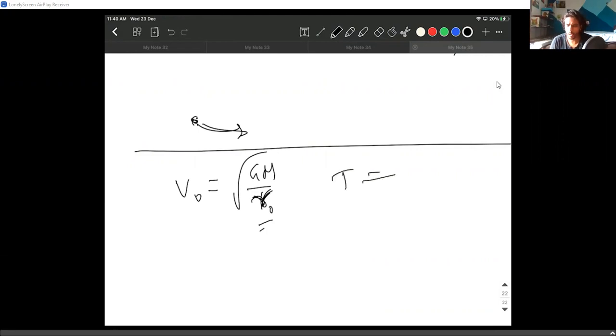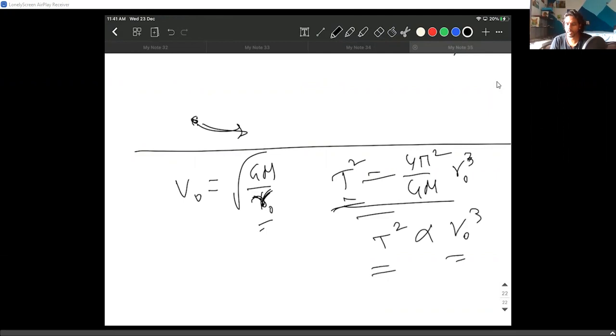And then we talked about the time period of a satellite in orbit. I can remember that: 4 pi square by GM, r cube, if I'm not wrong. Yes, we also came up with this statement: the square of the time period is proportional to the cube of the radius of the orbit. We've already discussed this, and then we talked about potential energy, kinetic energy, and total energy.